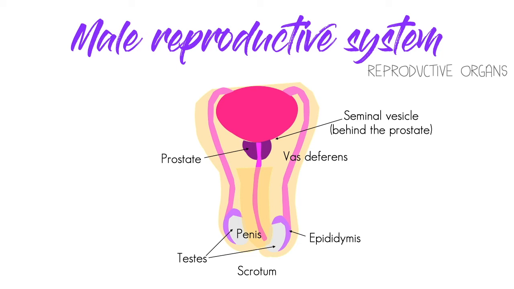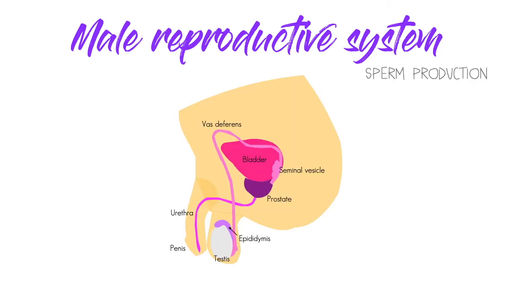The male's reproductive system shares an important structure with the urinary system. The bladder, in charge of producing urine, and the reproductive system share a conduct called the urethra. The urethra is a structure that goes through the penis and is in charge of releasing urine and semen. Just like in females, the production of gametes starts with the brain. It releases FSH and LH, and that stimulates the production of sperm in the testes.